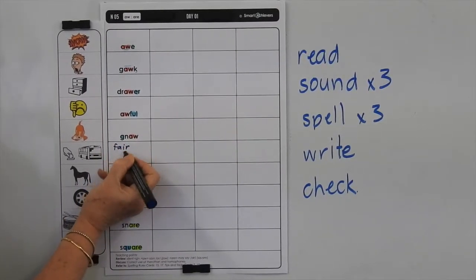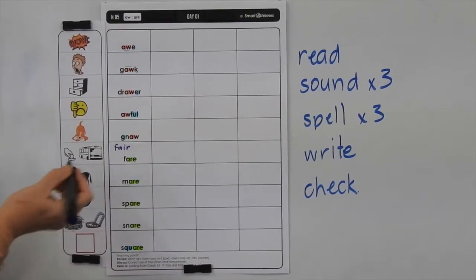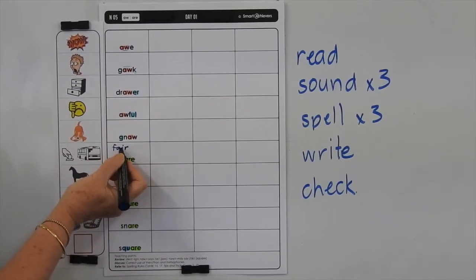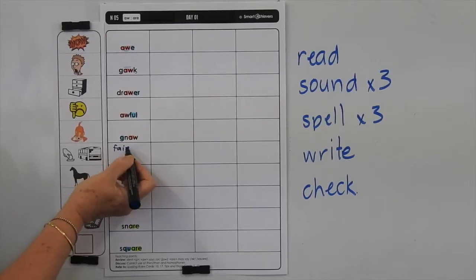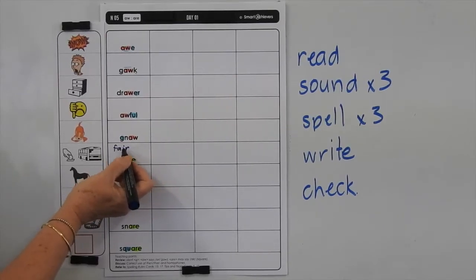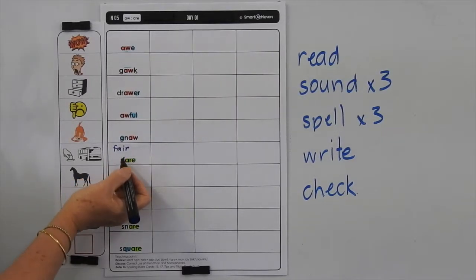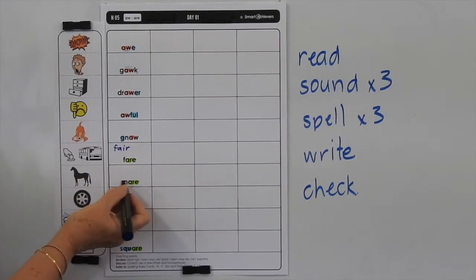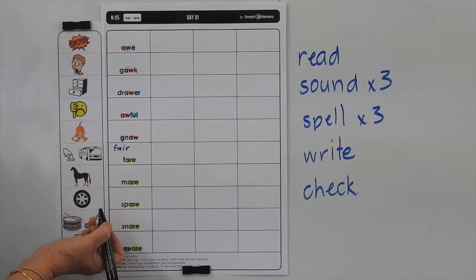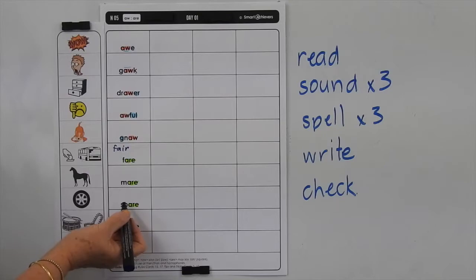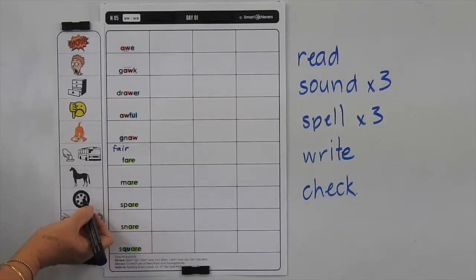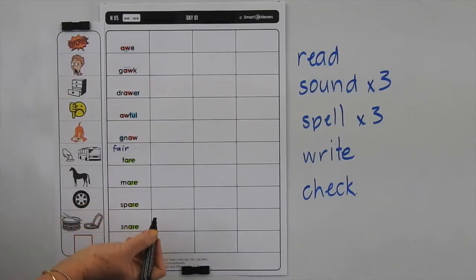This other fare has more meanings than that. So this would be like you've got fair skin or fair hair. It could mean that you're a kind person and you like to play fairly. And it could mean that you go to a little show, which would be a type of fair. A mare is a female horse or donkey. Spare means where you have another thing that's the same as one you already have.